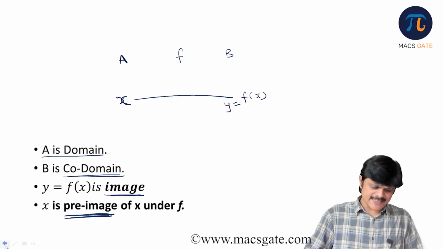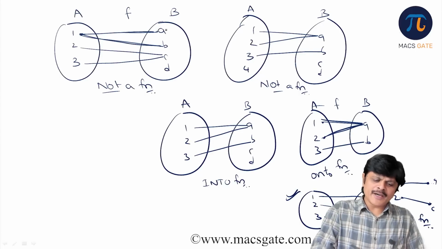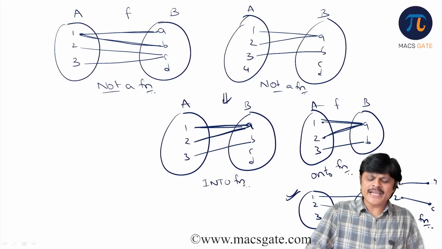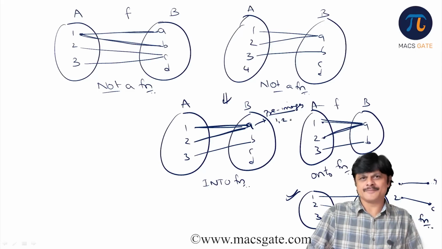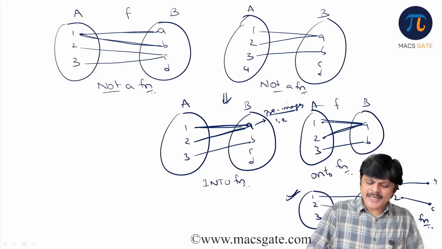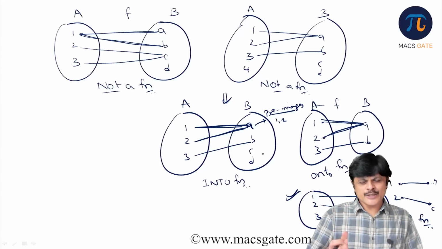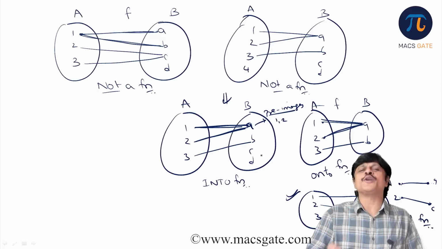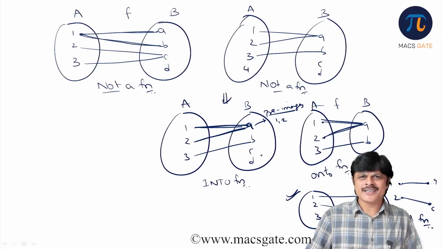So if you see the previous example, this is a function, right? See, A is the image of 1 and 2. And for A, what are the pre-images? The pre-images for A are 1 and 2. For B, what is the pre-image? 3 is the pre-image. And for C and D, there are no pre-images. So if there are some elements for which pre-images are not there, then it is not an onto function. That is simple logic. Is the idea clear?